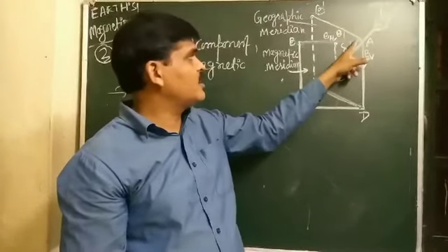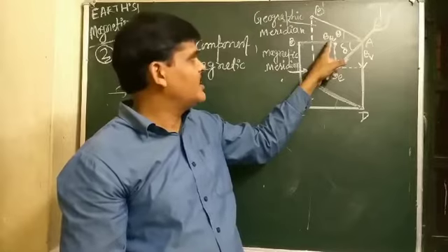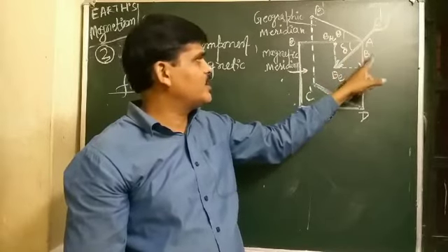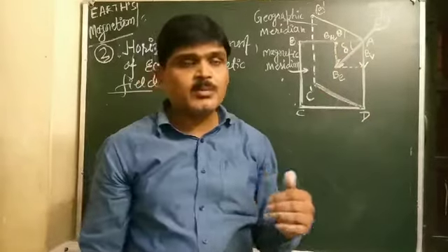The horizontal component of Earth's magnetic field is BH, and the vertical component is BV. So what is the definition of the horizontal component?